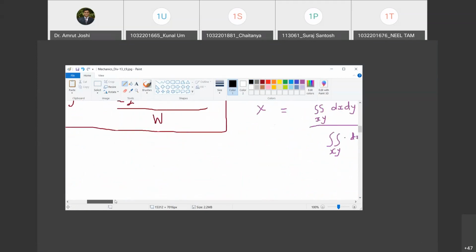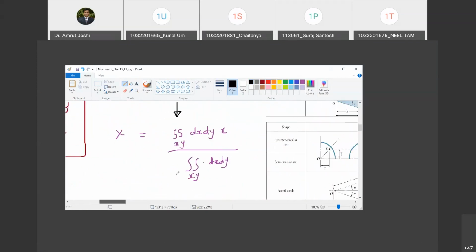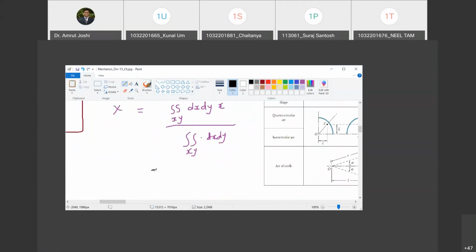Now look, I'm going to do something interesting. This x therefore now becomes dA times x, and this integral is an area integral. Double integrals are area integrals. Triple integrals are volume integrals.